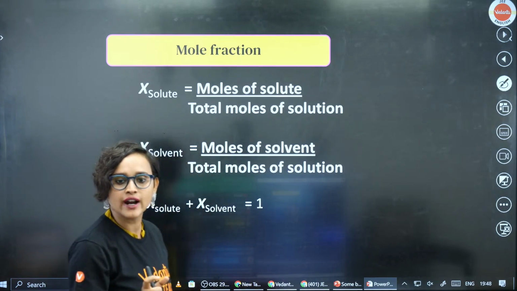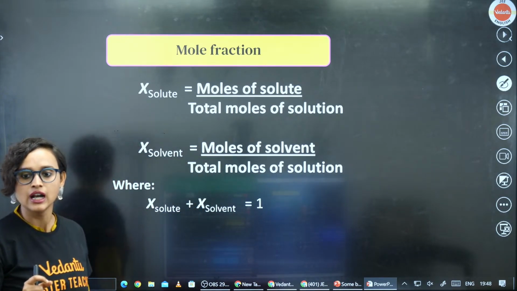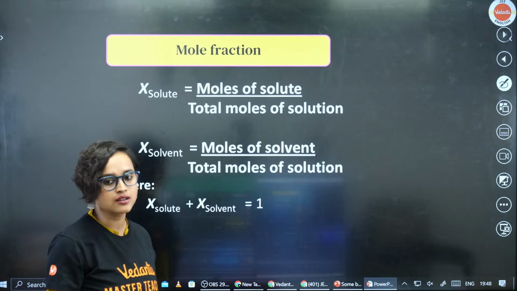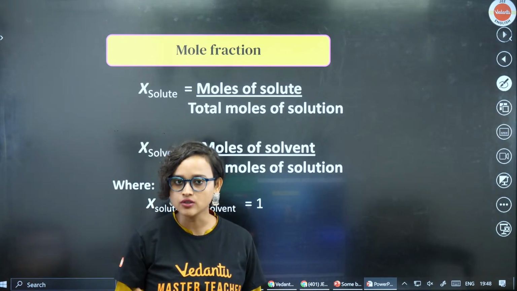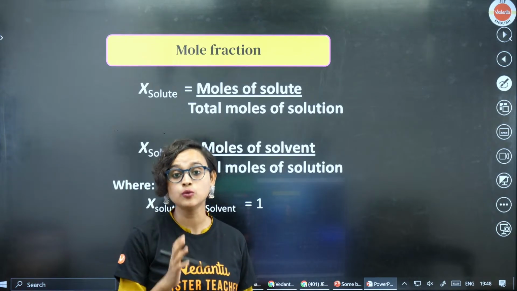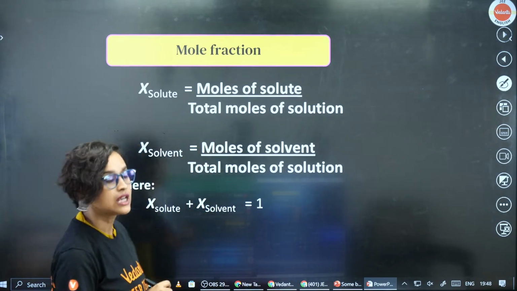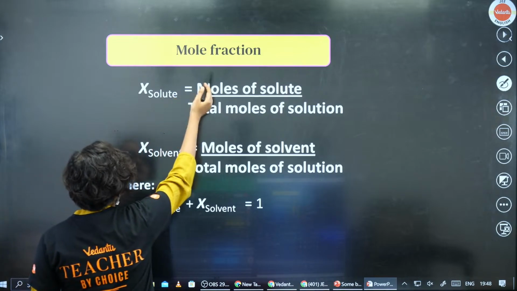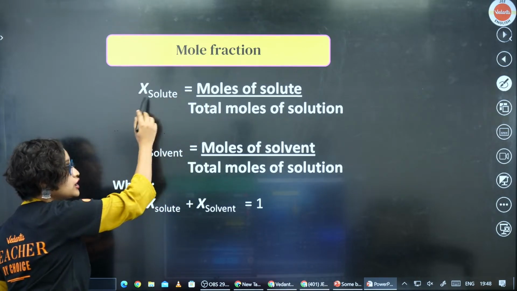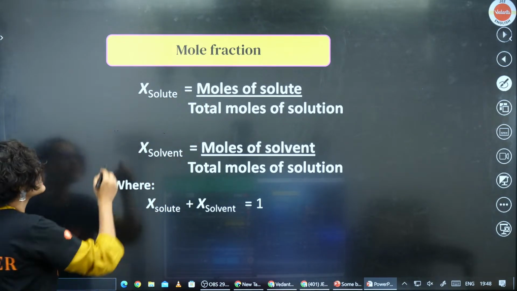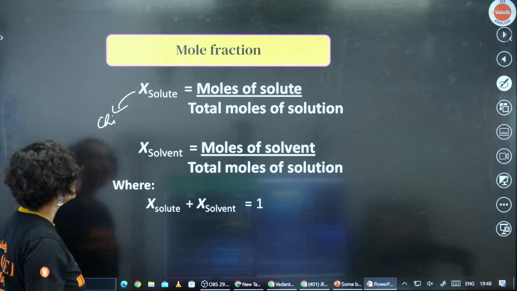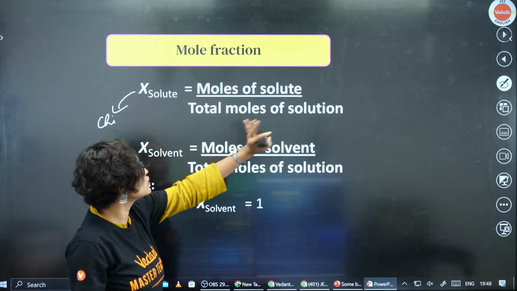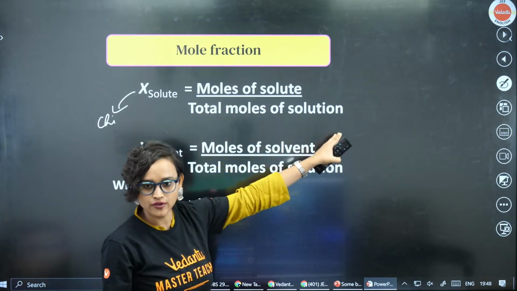Now we come to another term called mole fraction. Mole concept is the base for all physical chemistry chapters. Even if you are doing solutions, even if you are doing solid state, you will be requiring this. Mole fraction is always denoted by chi. This might look like X, but this is not X. This is chi, C-H-I. Chi of solute will be moles of solute divided by total moles of solution.